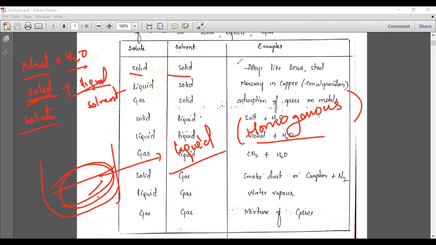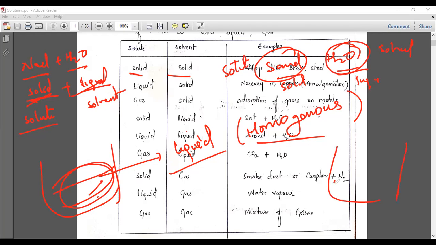You can take another example, sand and water. The sand is a solid and the water is a liquid. Let us take sand as the solute, the lesser quantity, and water as the solvent, the large quantity. When you combine sand and water, you get a heterogeneous mixture, because the sand particles deposit as a solid phase and the water stays on the upper layer.